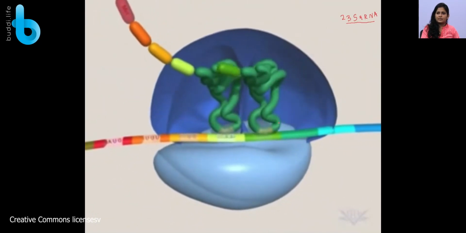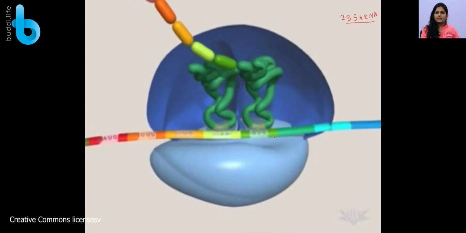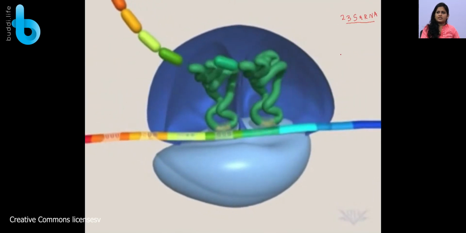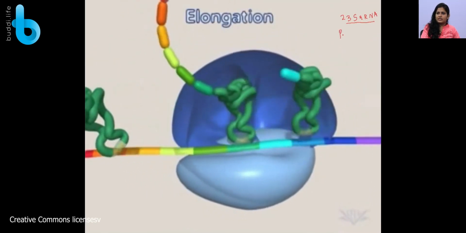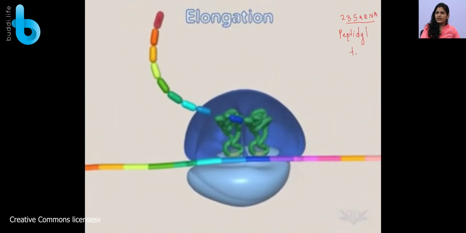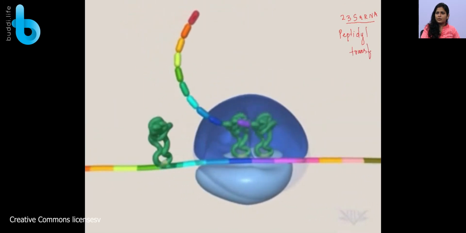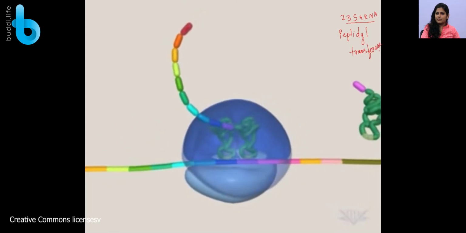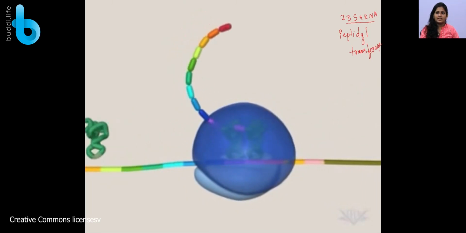You can see the elongation process happening here, and this sliding movement is happening because of the enzyme called peptidyl transferase. So you should remember both of these: peptidyl transferase and 23S rRNA.